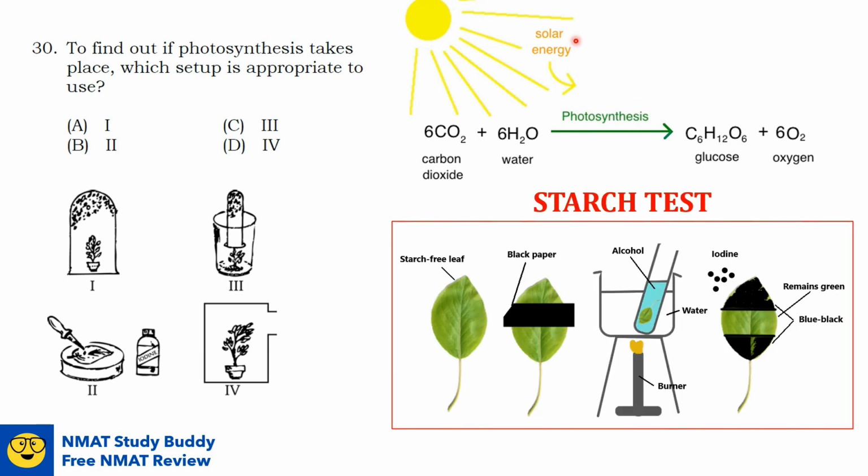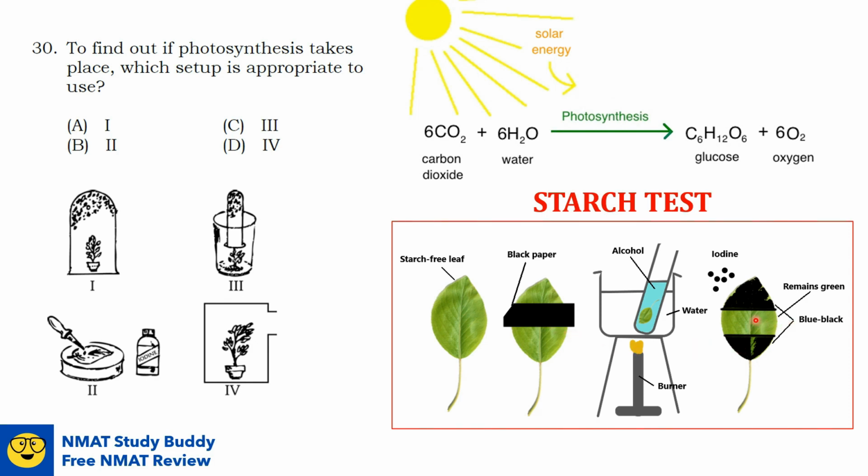In a starch test, a black strip of paper is put on a leaf to avoid being exposed to sunlight. Then after a day or two, this leaf will be boiled down to remove the chlorophyll, and then drops of iodine will be put on the surface of this experimental leaf. Iodine is a purple-colored reagent used to test the presence or absence of starch in the leaf conducted for the photosynthesis process.